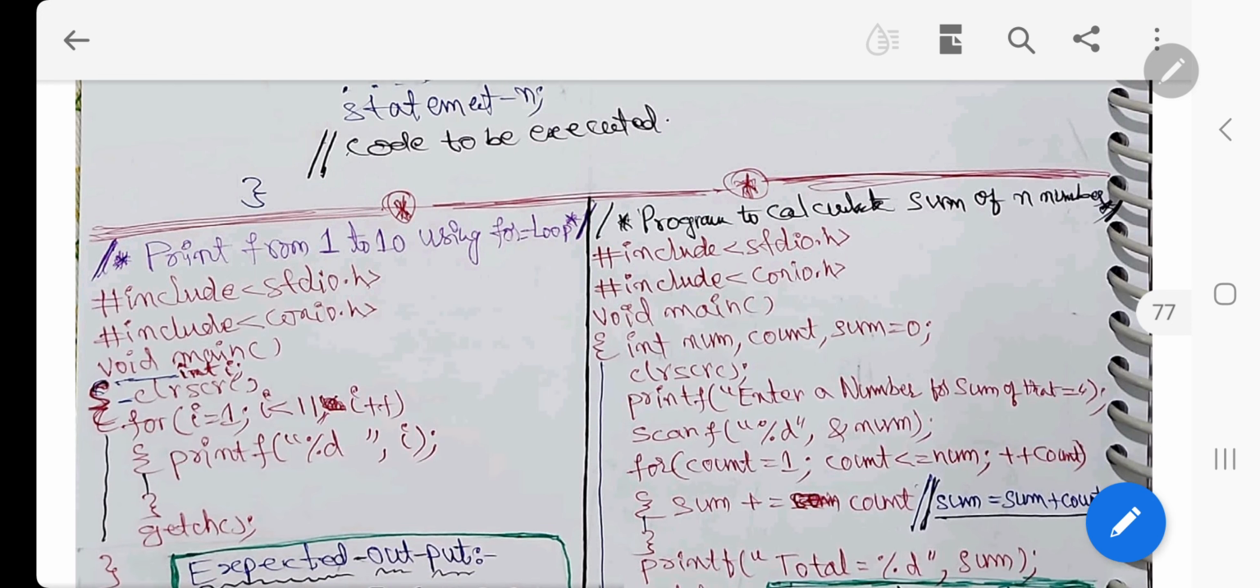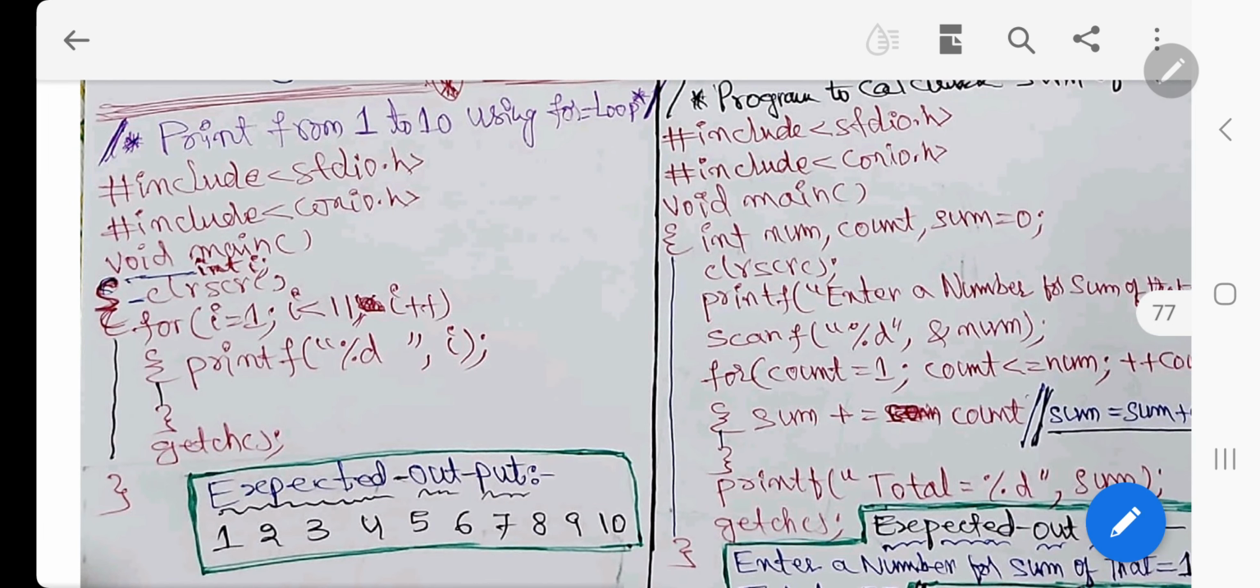For that, a program: print 1 to 10 in a loop, very simple. Hash include stdio.h, hash include conio.h. Write this in black pen, and the program write with blue. So for every topic, write a program, you will get full marks. Void main, clear screen, for I equal to 1, I less than 11, I plus plus. Till 10 it will be repeated.